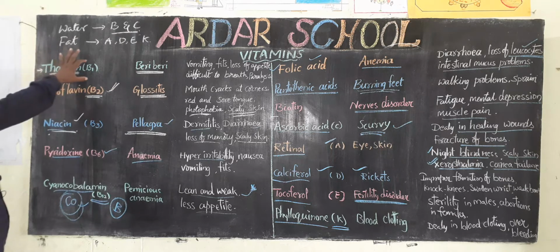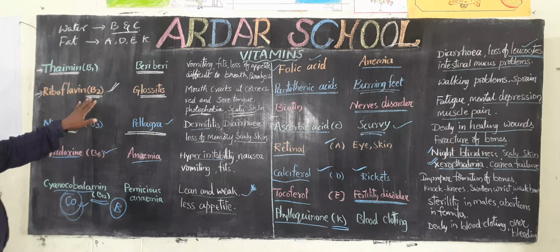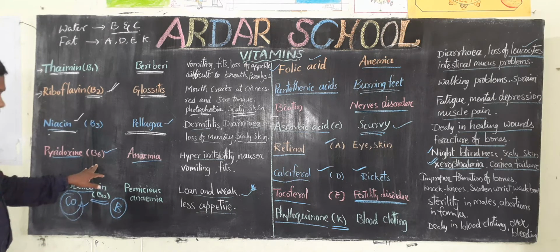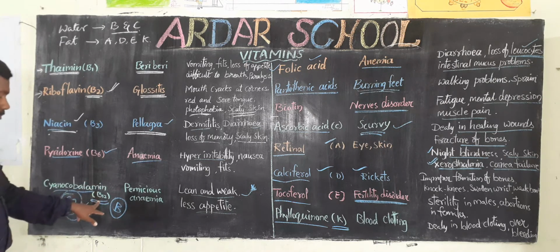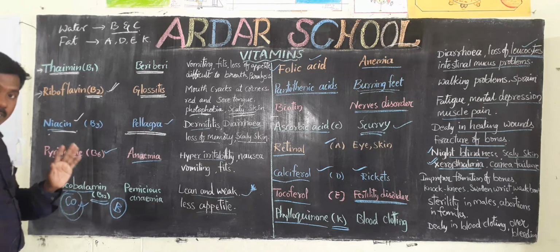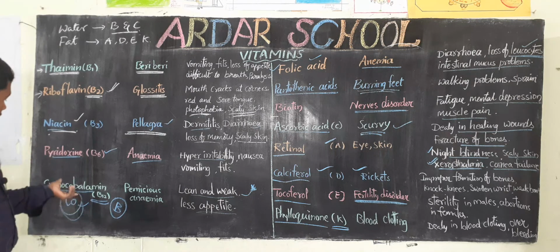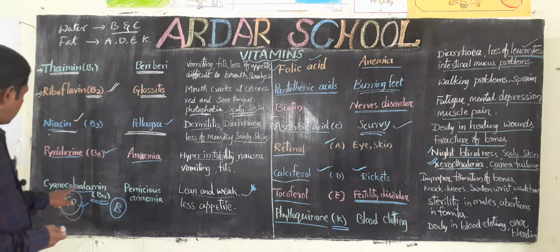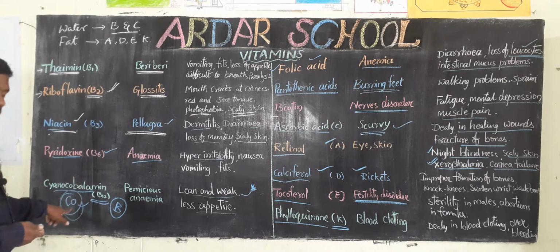Thiamine B1, riboflavin B2, niacin B3, pyridoxine B6, cyanocobalamin B12. It is synthesized by bacteria only. If you observe the chemical structure, cobalt is there.